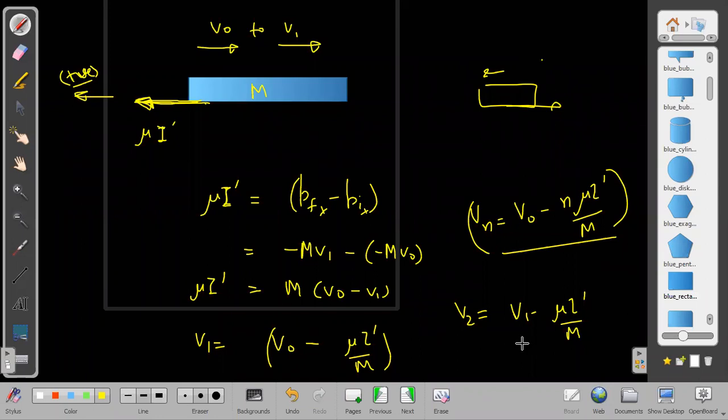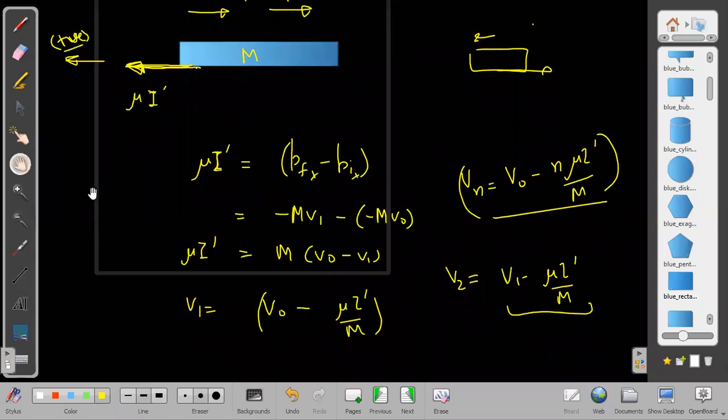So keep on decreasing up to that moment when this value becomes less than mu I dash by m. After that we will just make it 0.